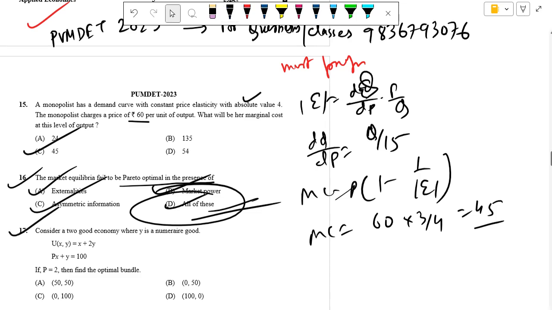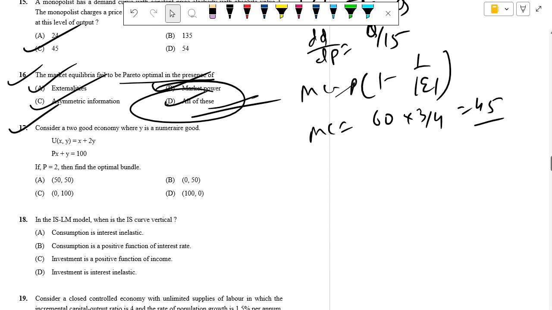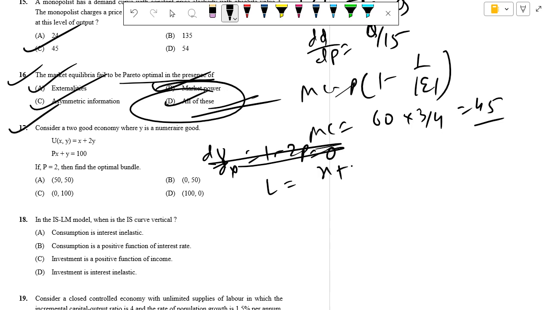The next is 17. Consider a two-good economy where Y is a numeraire good. To find the optimal bundle of the two goods, we need to maximize the utility subject to the budget constraint. So U equals X plus 2Y, and Px plus Y equals this. Okay, so du dx is 1 minus 2p equal to 0. Let me tell you the Lagrangian form, X plus 2Y.